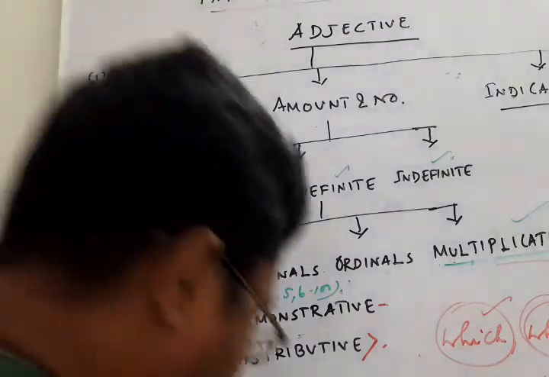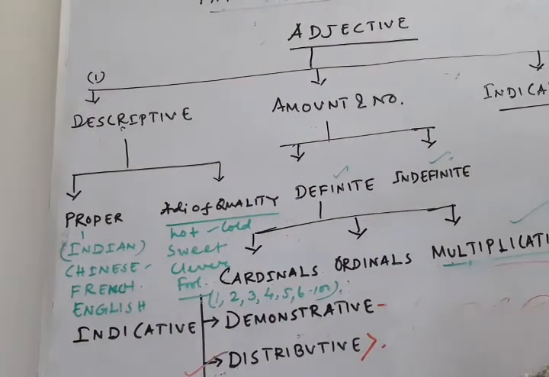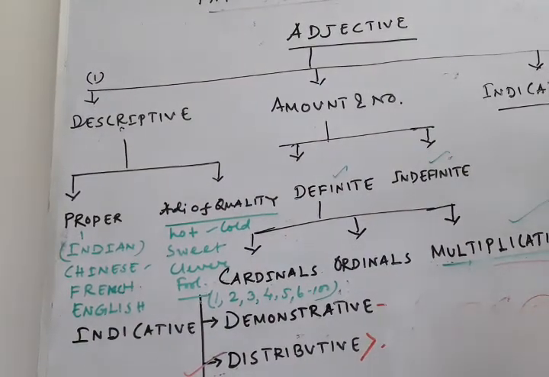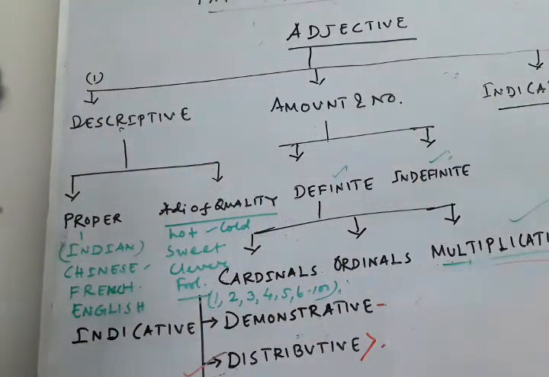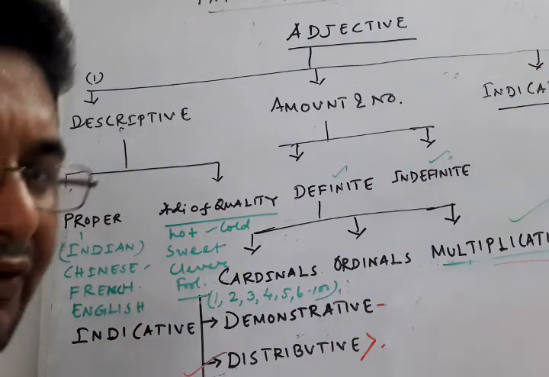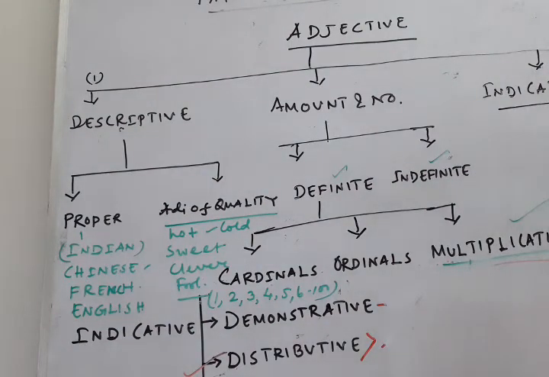What are the exclamatory adjectives? Exclamatory means exclaiming something. When you exclaim something to show shock, surprise, wonder, in such cases we call them exclamatory adjectives.